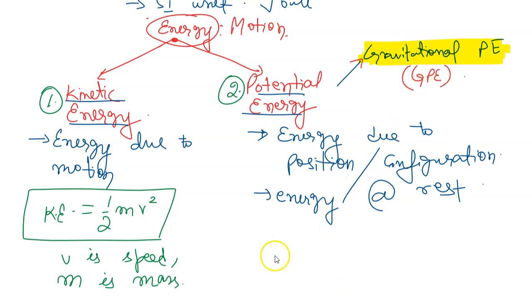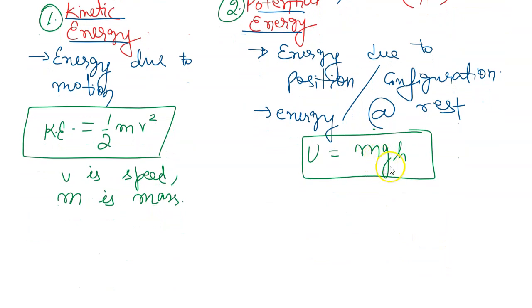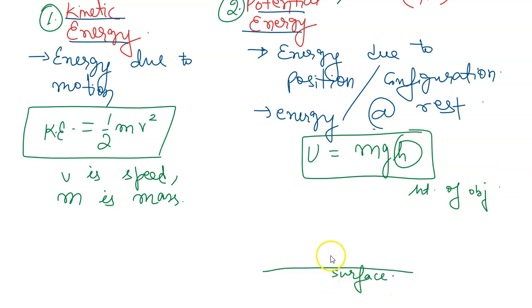We must remember the expression for gravitational potential energy, represented by U: it is mg into h. Now what does this indicate? Of course, m is the mass, g is acceleration due to gravity, and h is the height of the object. Height is measured with respect to the surface. If the object is lying on the surface, what is the potential energy contained in the object? Answer is 0, because height is 0.